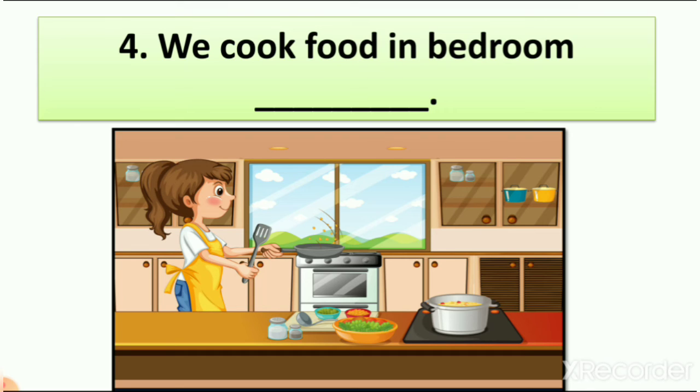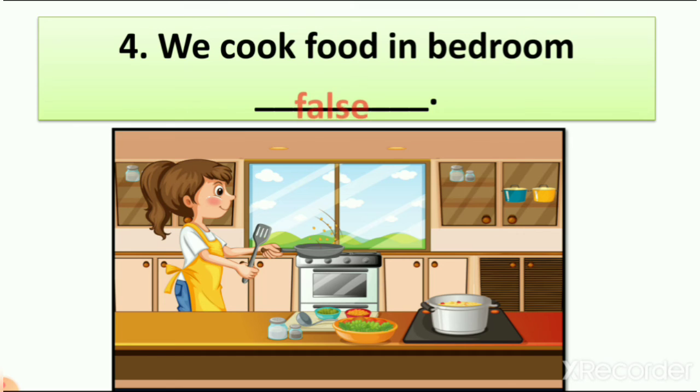So what do you see here? You can see here a stove, you can see here an oven. So it is a kitchen. So where do we cook food? We cook food in the kitchen, not in the bedroom. So we cook food in bedroom is a right sentence or wrong sentence?